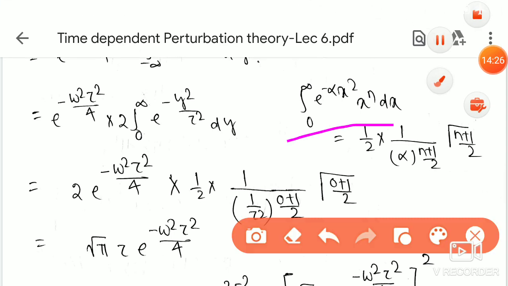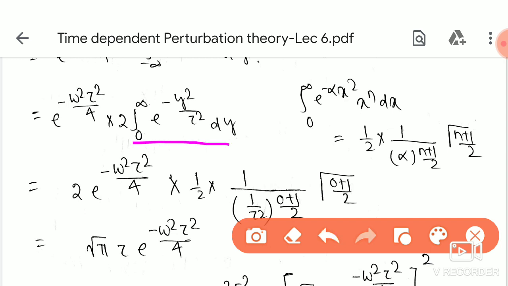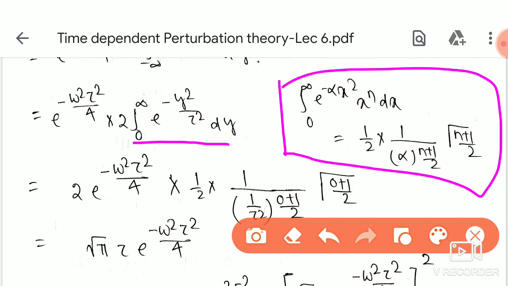The integral from 0 to infinity of exponential minus alpha x^2 times x to the power n dx is equal to half times 1 by alpha to the power (n plus 1) by 2 times gamma of (n plus 1) by 2. So if we compare this with the formula, we can write it as this.